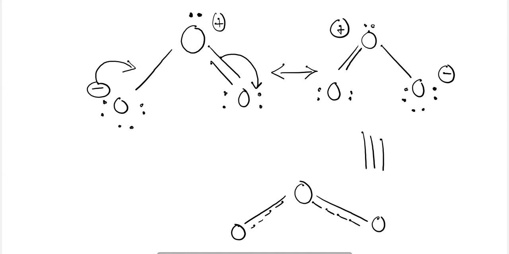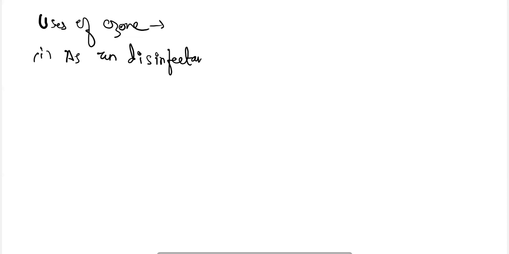What are the uses of ozone? Number one, as a disinfectant and sterilizing agent for water.